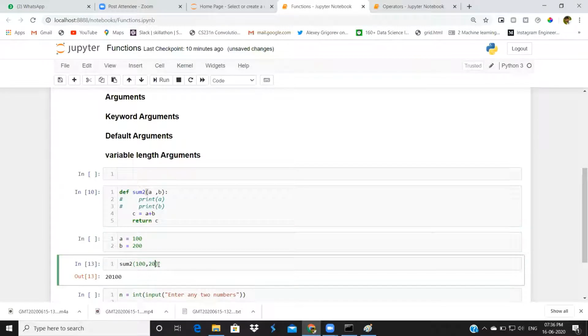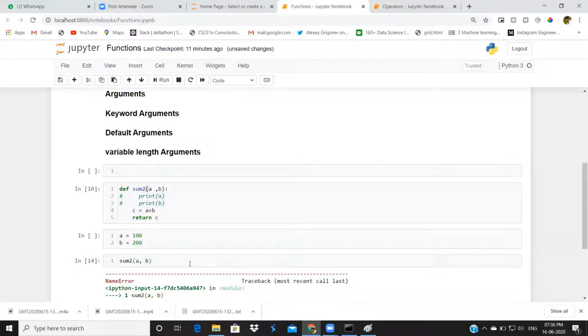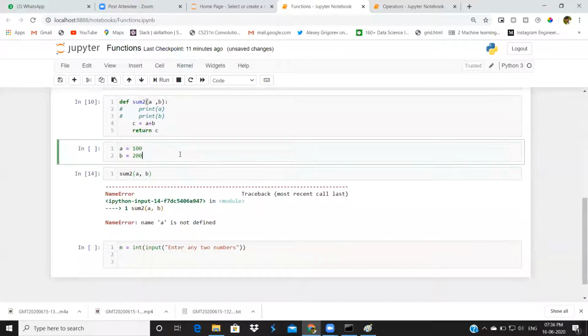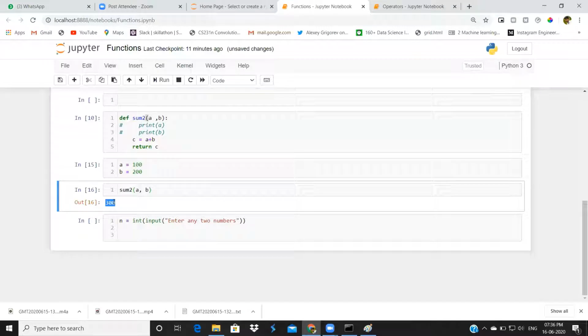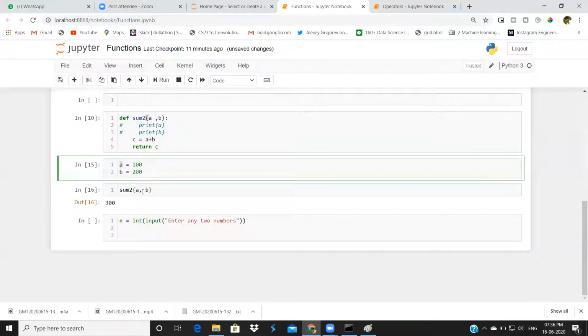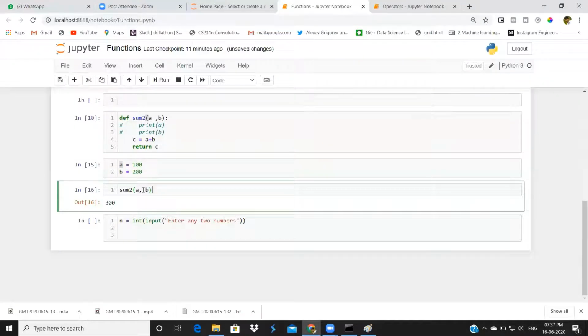Inside sum2, I will give a comma b. You can pass 100 directly, or you can pass the variables directly. I have to execute this cell, then only a and b will come into existence. I got 300. Like this, you can pass any variable inside this function, or you can pass the values directly, 100 comma 200. These are called arguments.